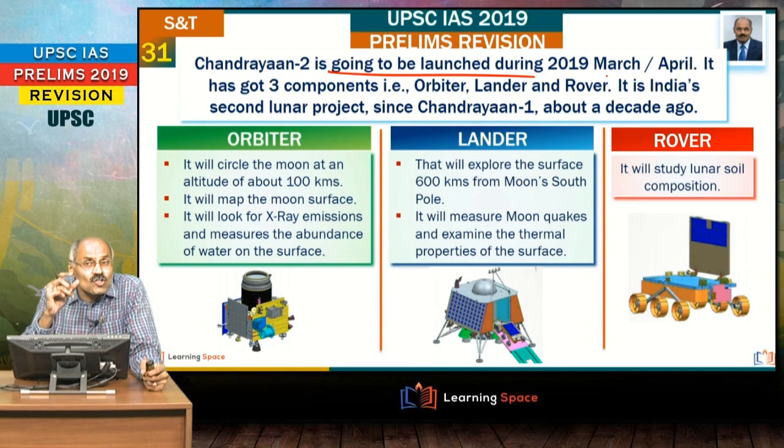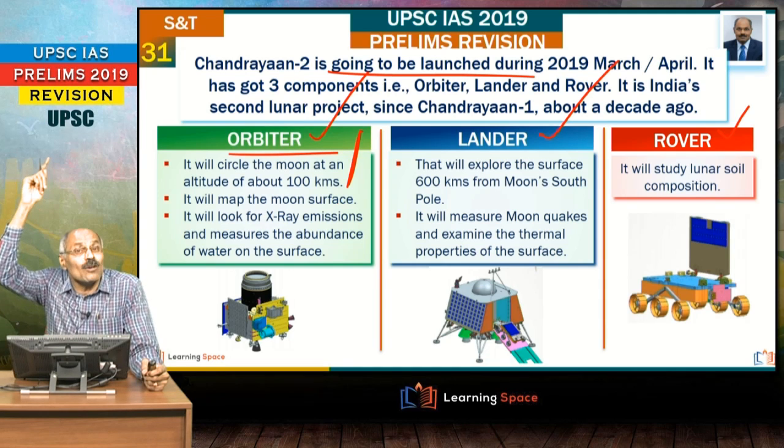Chandrayaan-2 is going to be launched, and here 3 important things are there in the Chandrayaan-2 mission which is going to be launched. One is orbiter, second one is lander, third one is rover. So 3 components in Chandrayaan-2. One is orbiter, that means it will circle the moon at an altitude of around 100 kilometers.